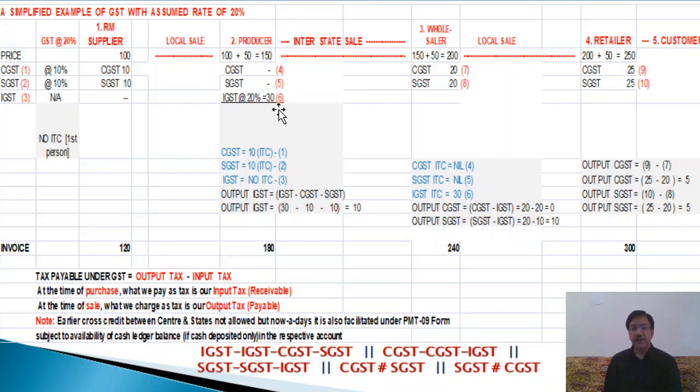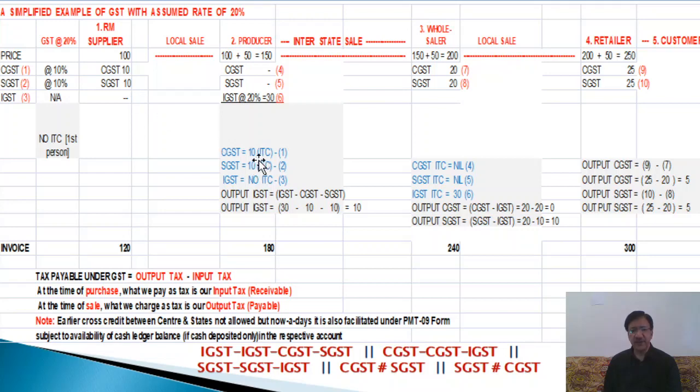But he will not pay rupees 30. He will take the benefit of the tax which has already been paid by him, because the producer has paid at the time of purchasing from the supplier 10 CGST and 10 SGST. So it will be deducted from the IGST, because as per our rule, from the IGST, CGST and SGST can be serially deductible. First we will deduct IGST minus IGST, but there is no IGST applicable in the first case. So from 30 rupees, first CGST 10 will be deducted, then from 30 rupees, SGST 10 will be deducted.